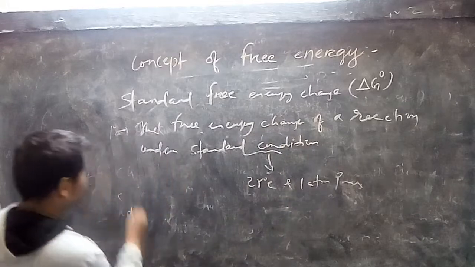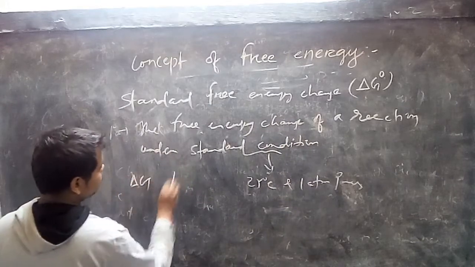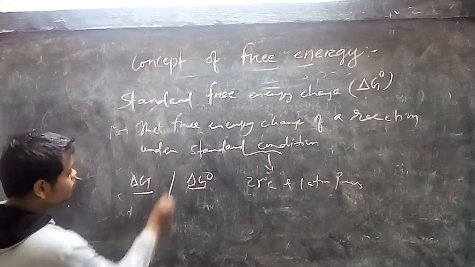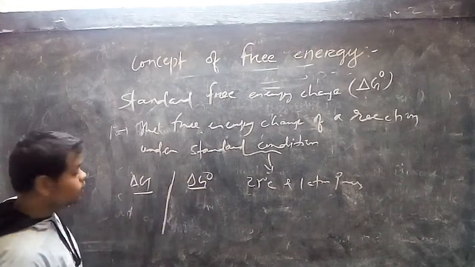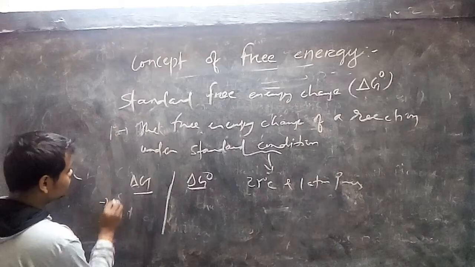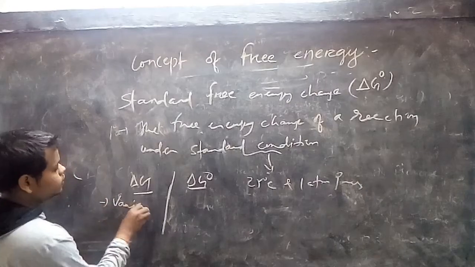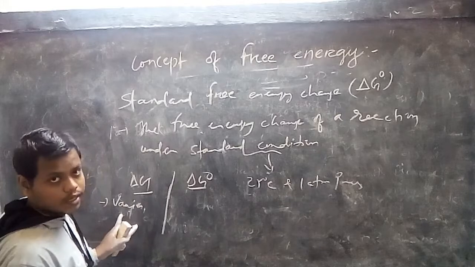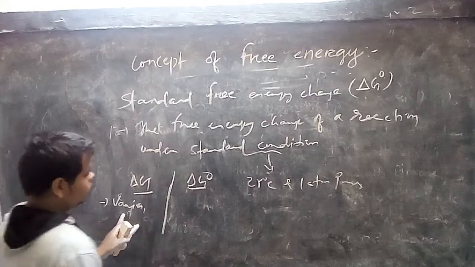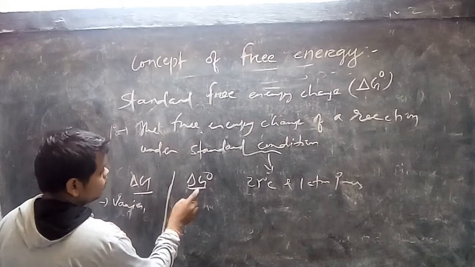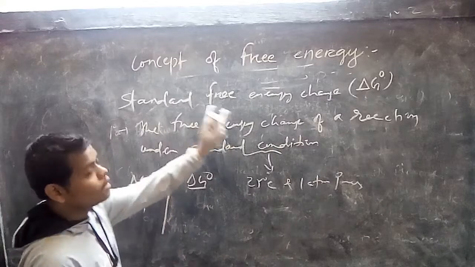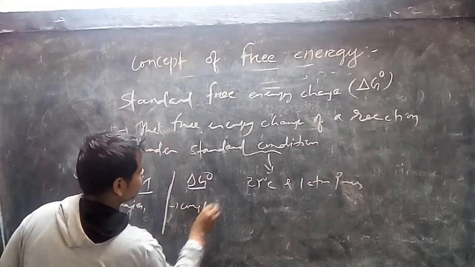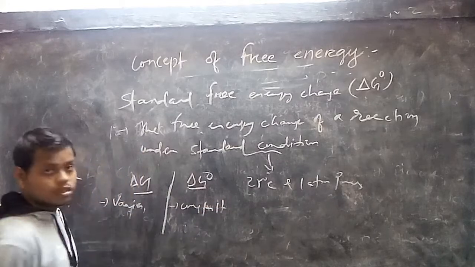Okay. Then what is the difference between change in free energy and standard free energy change? The major difference is that the value of change in free energy is a variable. That means it varies, not a constant value. The value of change in free energy is not constant. It varies. But the value of del G0, that means standard free energy change, is a constant value. And it does not vary.